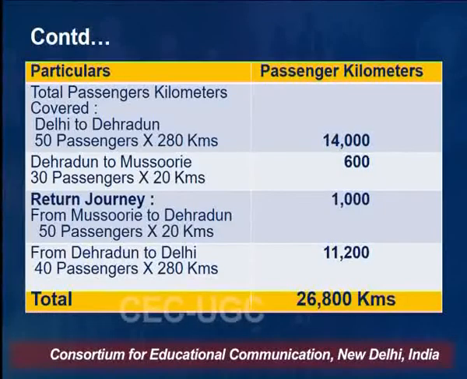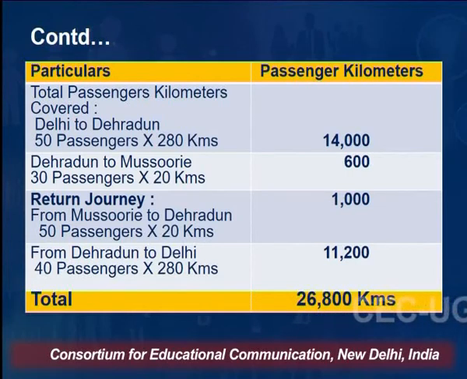Very simple it is. Total passenger kilometers first we have to calculate. So Delhi to Dehradun total distance is 280 kilometers. We started with 50 passengers. So it is giving me a total of 14,000 passenger kilometers. Now further going ahead, Dehradun to Mussoorie, 30 passengers into 20 kilometers, it is giving me 600 passenger kilometers.